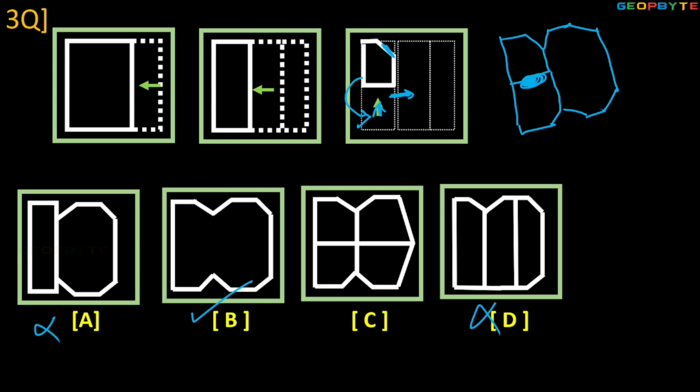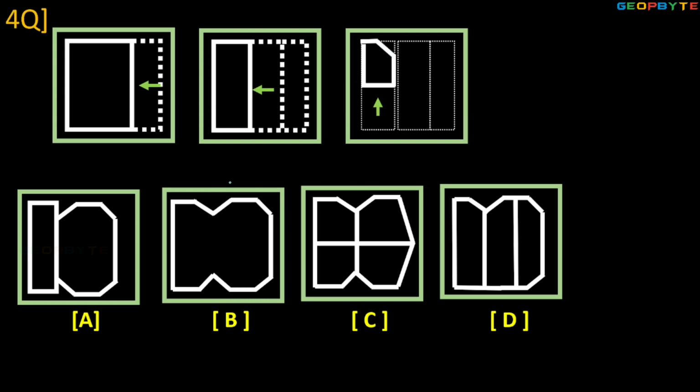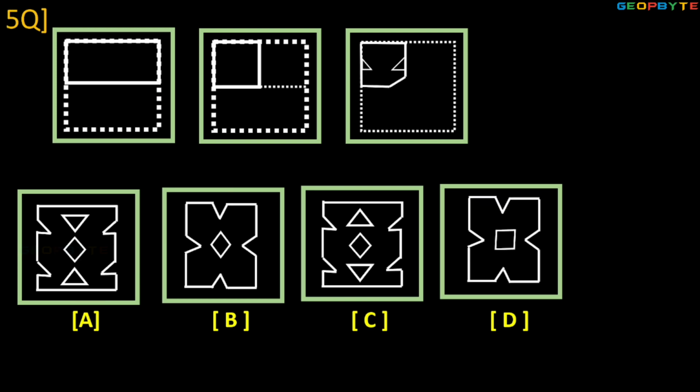Okay children, next, question number 5. First, bottom to top folded, right to left folded, and there is a punch. Once it is open, there is a triangle shape.